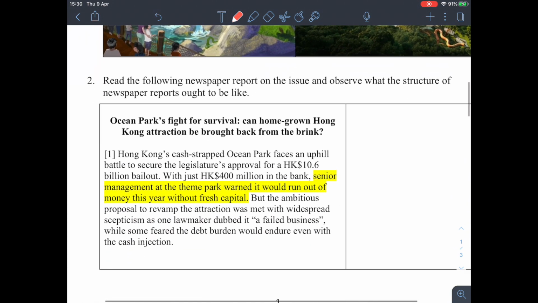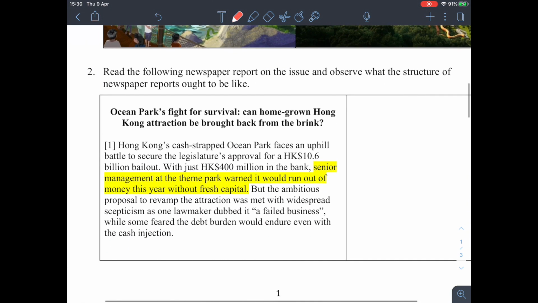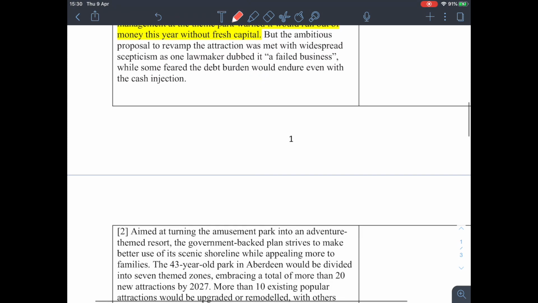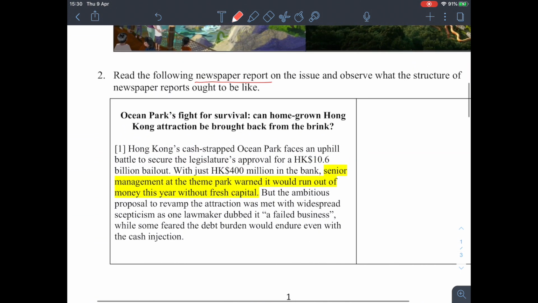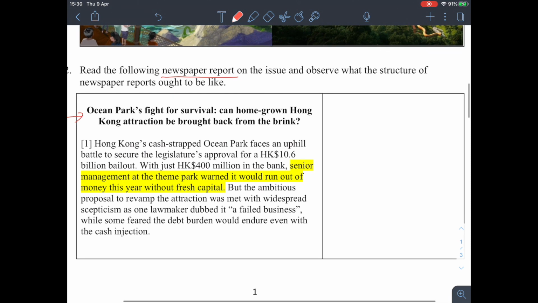Let's look at the second part here. We are going to read a newspaper report about this issue. There are 3 paragraphs altogether. Let's look at the headline: Ocean Park's fight for survival. Can homegrown Hong Kong attraction be brought back from the brink? Brink means the edge, so we're talking about the edge of bankruptcy here. We call this part the headline. Please write this down on your worksheet.